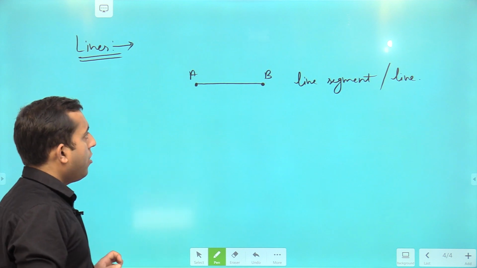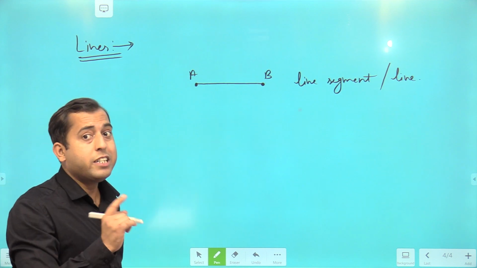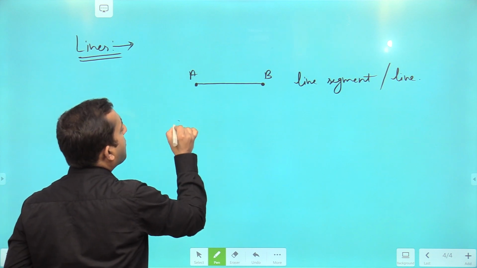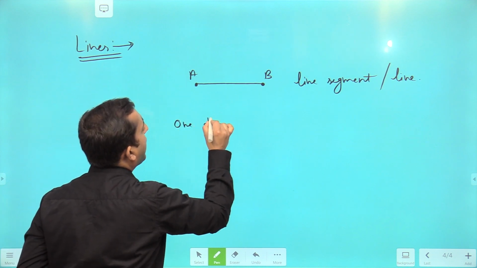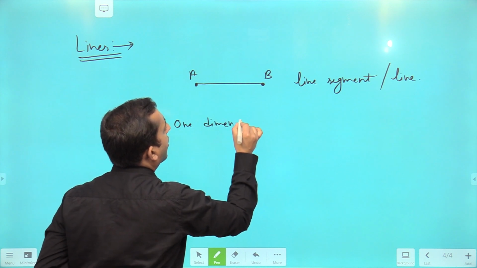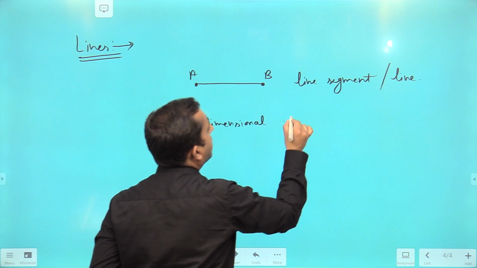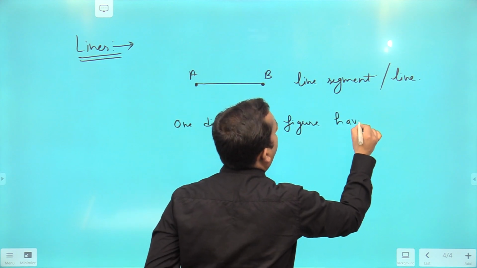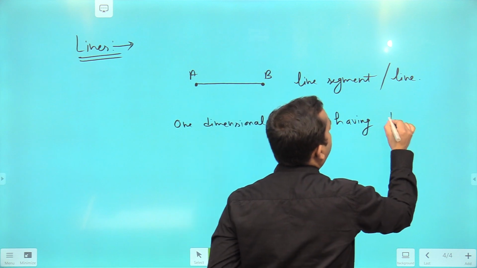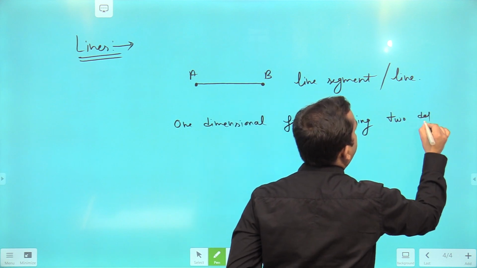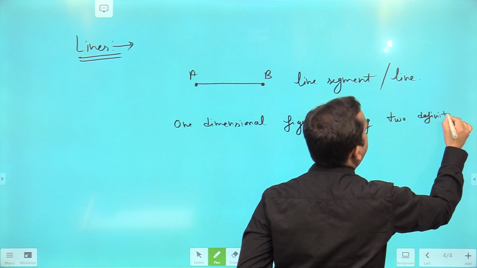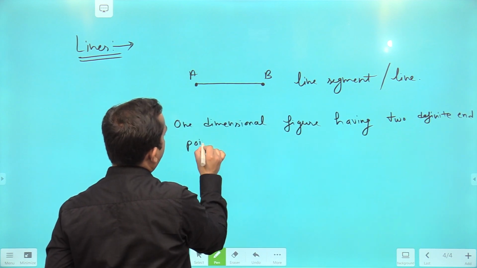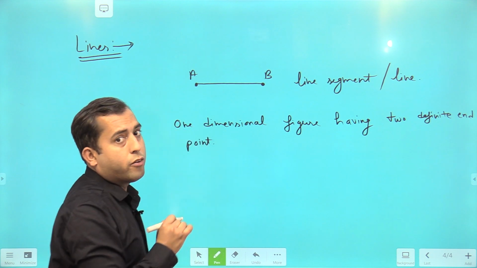Now, what is the definition of line or line segment? I said it is a one dimensional figure having two definite ends or two definite endpoints, right? So be careful.